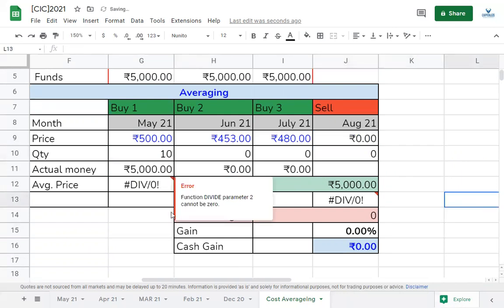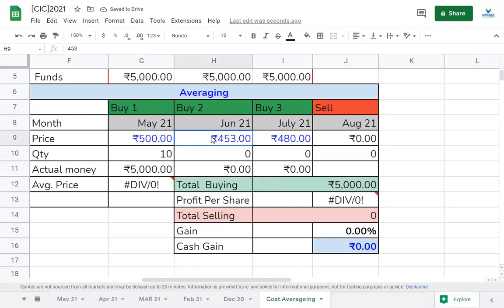Next month the stock goes down to 453. So what you do is, again, you're going to utilize 5,000 rupees.